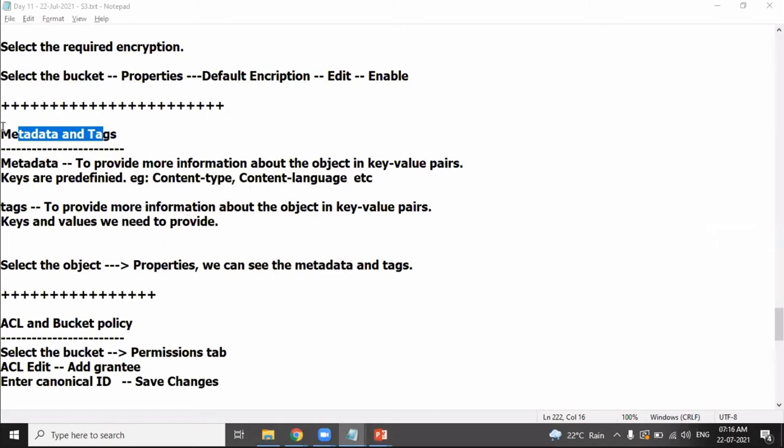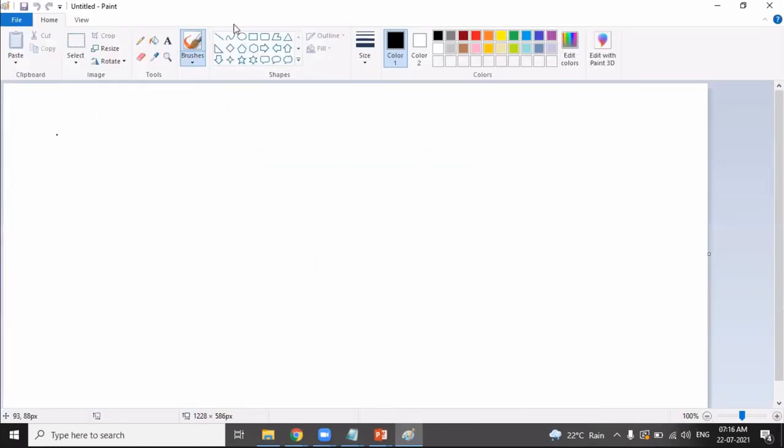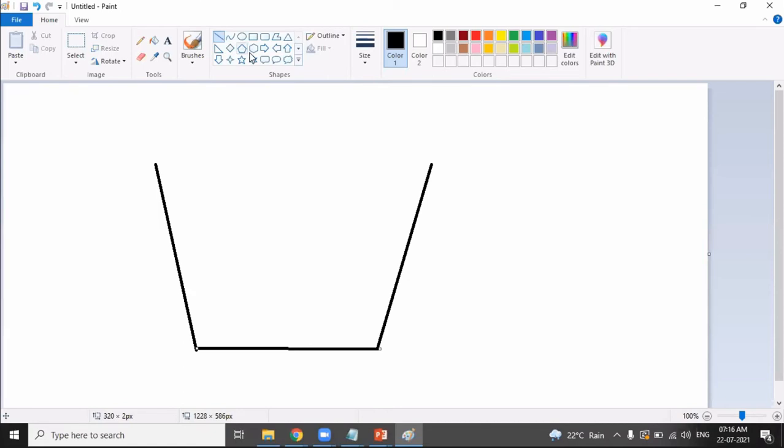Okay. So let's discuss metadata and tags. Metadata provides more information about the object. Metadata is a feature using which you can provide more information about the object. You have created a bucket, and you are uploading an object into the bucket. You want to provide additional information to that object. Whenever you want to provide additional information, that's called metadata.